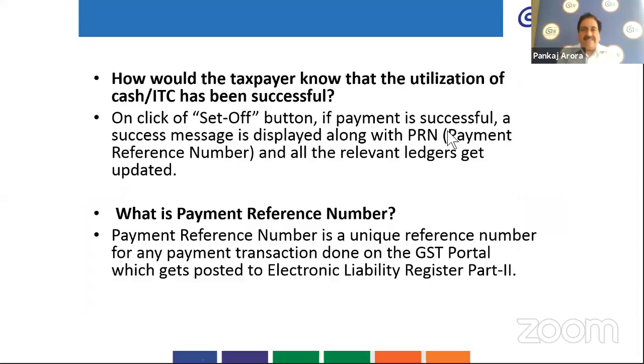In case we have filed less tax in 3B, can we pay via DRC 03? Yes, you can pay. Tax not paid in one month, if it is paid in the next month's GSTR 3B, whether DRC 03 is to be filed by the taxpayer? In such a case, if you have paid such tax along with interest in the next GSTR 3B, then DRC 03 is not to be filed.